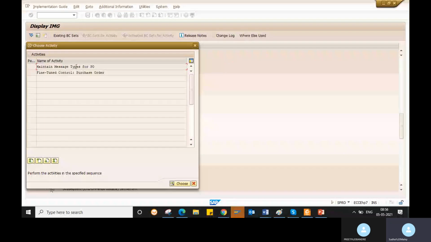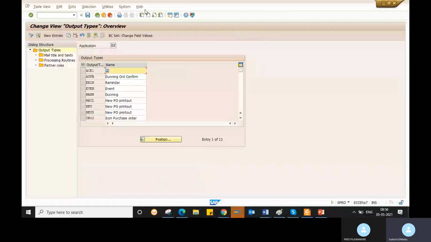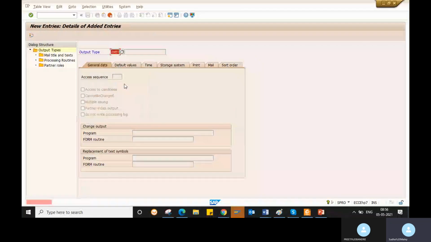Here if you want to create new entries, you can create a ZNEU, for example. It is already existing, so we'll create a ZPO. Give your access sequence here. Whatever access sequence I created, 2301.